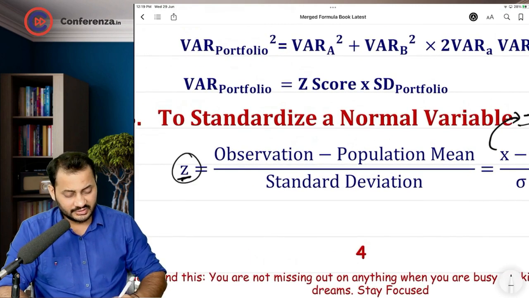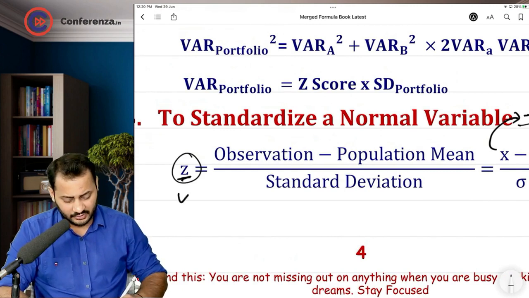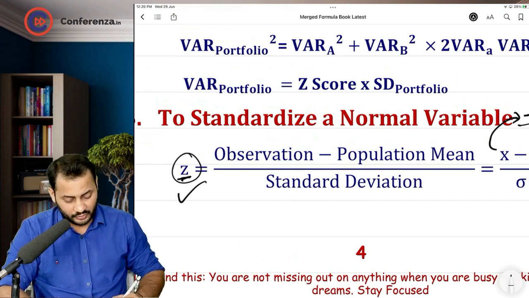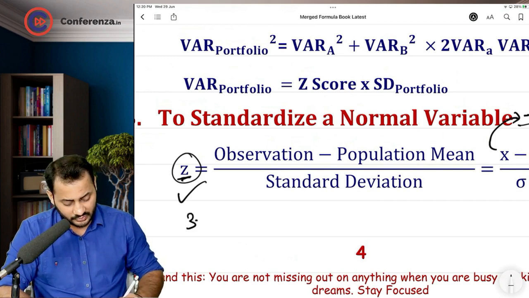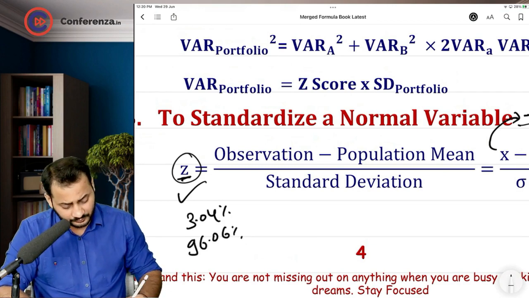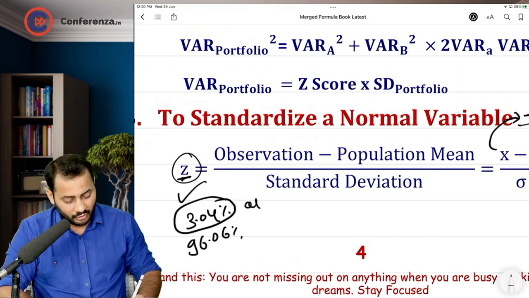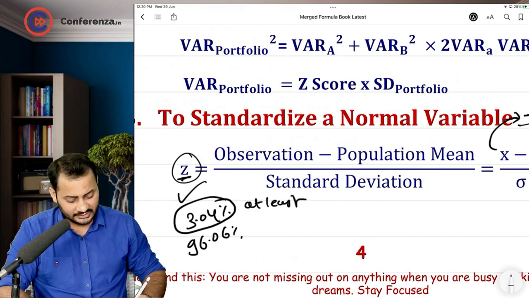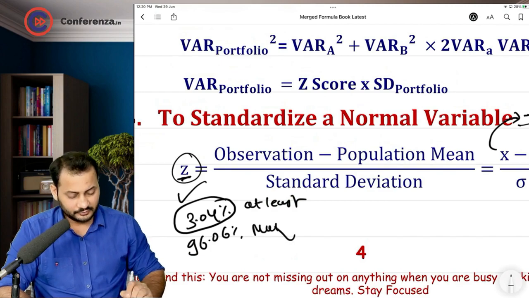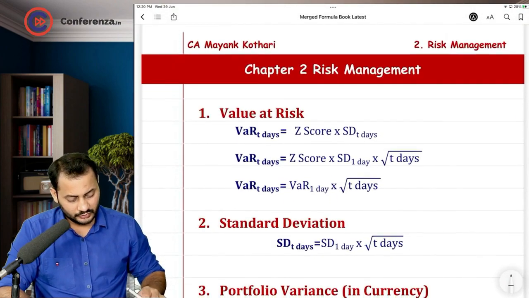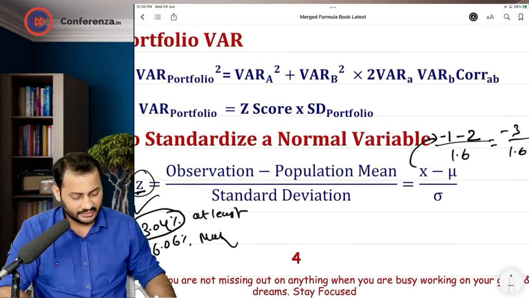Then we arrived at the z-score 1.875 something, and we calculated the probability of that 1.875 in the table, and we came to know that the left side of that entire part comes down to 3.04%, the right side comes down to 96.96%. What does that mean? That 3.04% is the probability, the chances that my loss will be at least 1 crore, and 96.96% are the chances that my loss will be maximum 1 crore rupees. You got that? Then, okay, then what happened is that we standardize a normal variable.